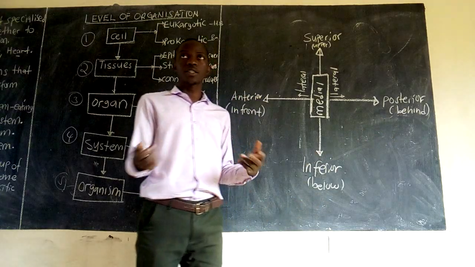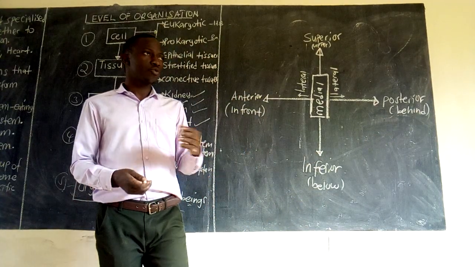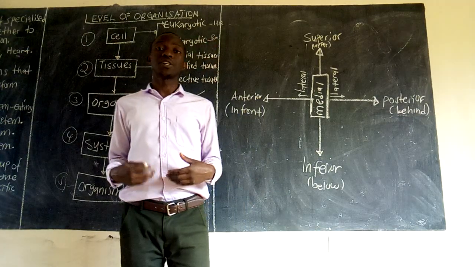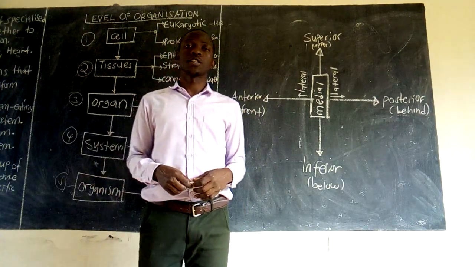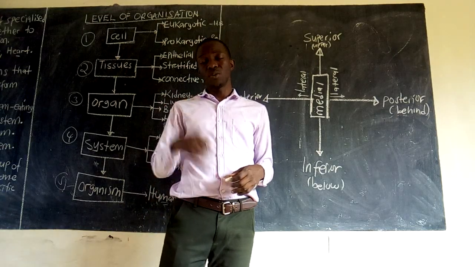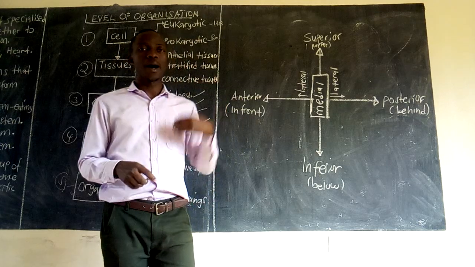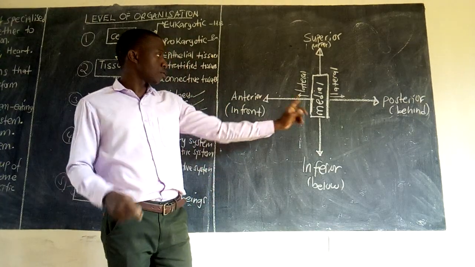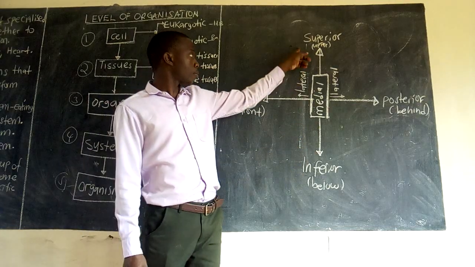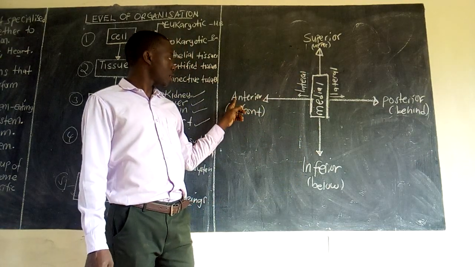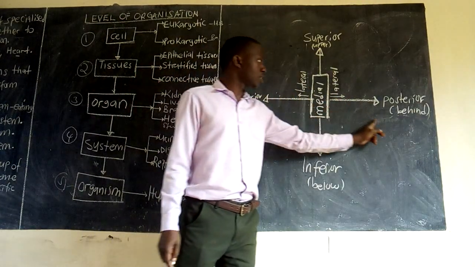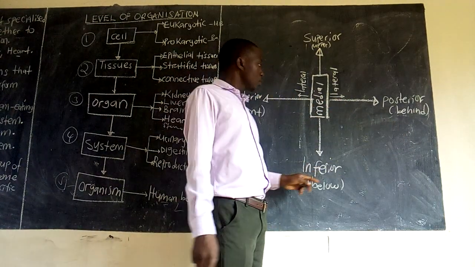If you're asked which structure is anterior to this, they want the structure in front of that part. Which structure is posterior? They want the part that is behind. So these are the directional terms. Superior up, inferior down. Anterior in front, posterior behind.